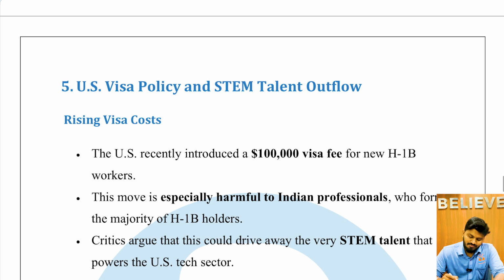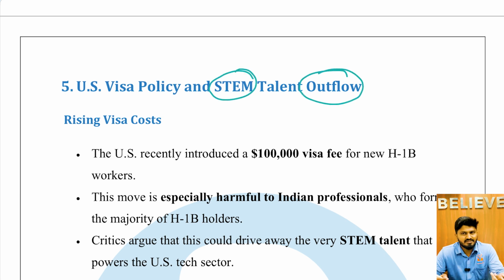Next, US visa policy and STEM talent outflow. Recently, the US government introduced a 1 lakh dollar visa fee on new H1B visa users, which has certain positives and negatives as well. This article discusses the negatives of that.